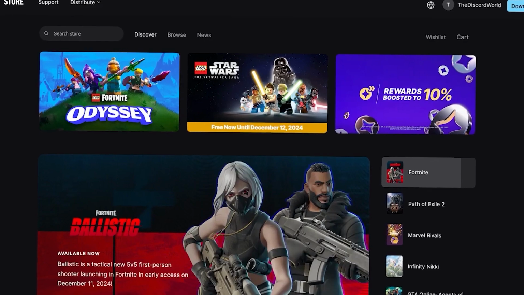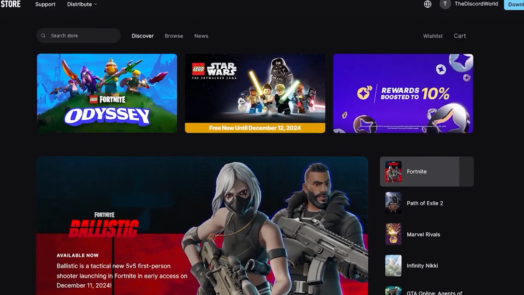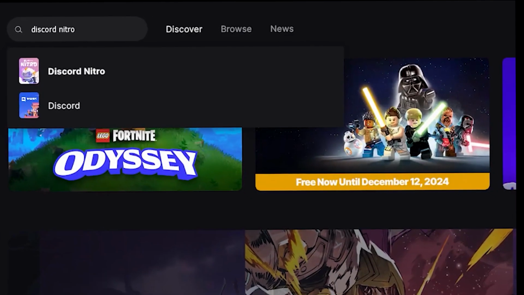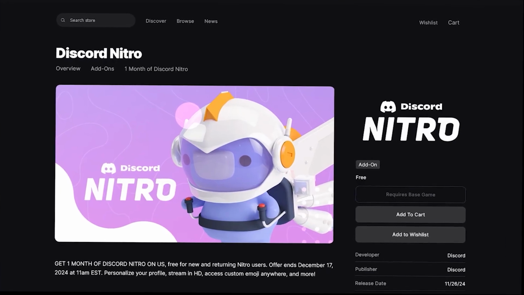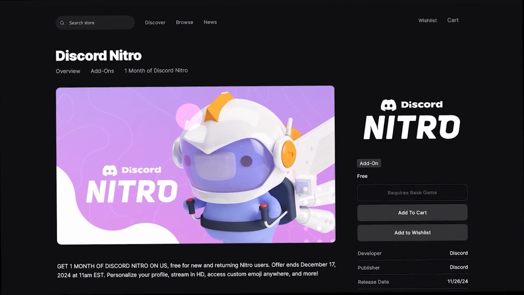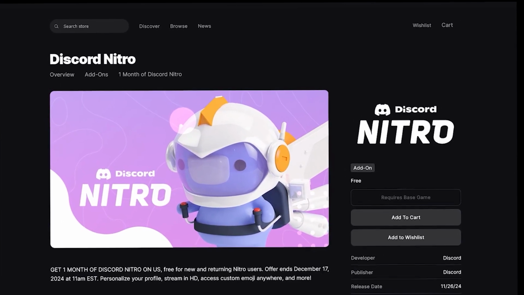So after logging in, this is how the website will look. What you will have to do here is click on the search bar and search for Discord Nitro. Open this page. Here you can see that Epic Games is giving away a free Nitro. However, you cannot get this offer.